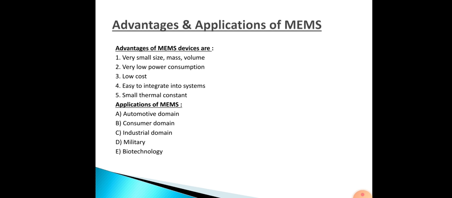So in the automotive domain, it will be used in airbag systems, vehicle security systems, inertial brake lights, headlight leveling, rollover detection, automatic door locks, active suspensions. Then in the consumer domain, where all it will be used: appliances, sport training devices, computer peripherals, car and personal navigation devices and active subwoofers.